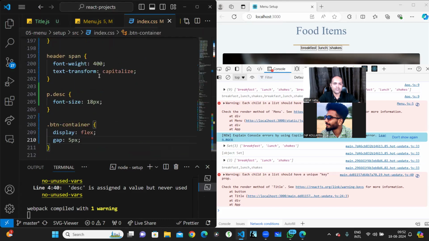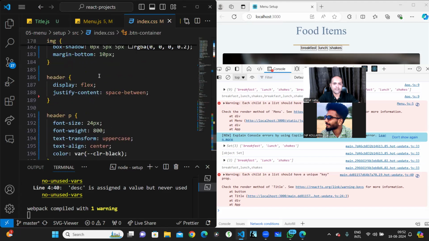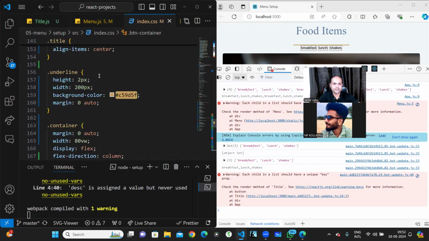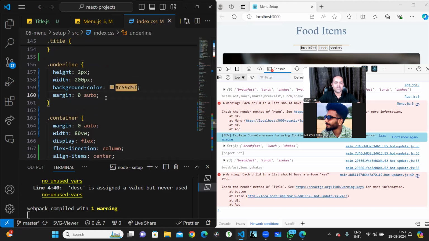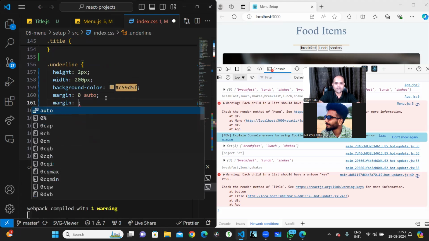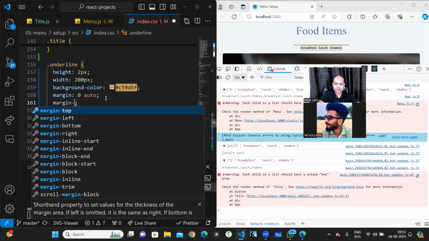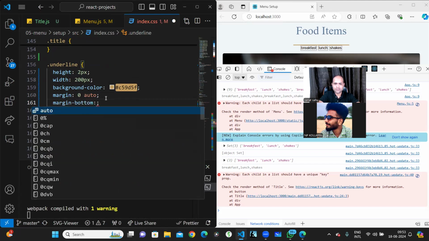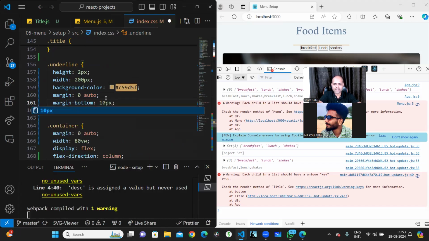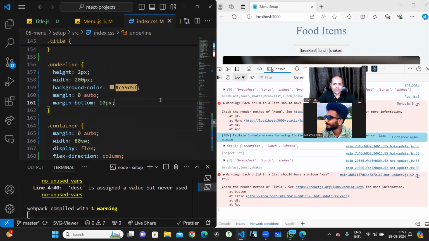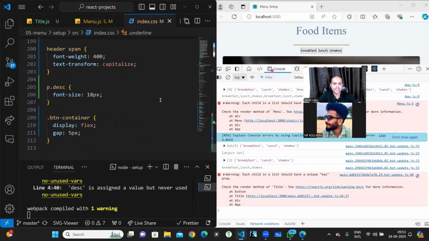So what we'll do is that we'll just go to the underline. Where is the underline? Okay. So margin 0 it is written. Let it be there like this. I just give margin bottom 10 pixel so that there is a gap between that. Perfect. Now we'll focus on the individual button.